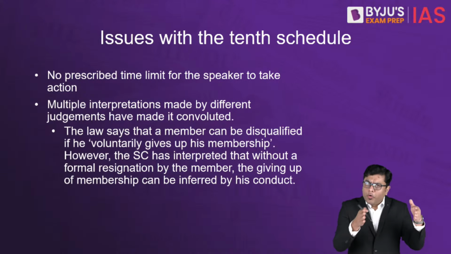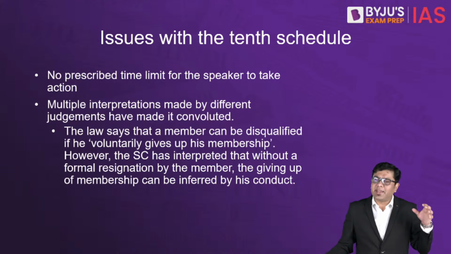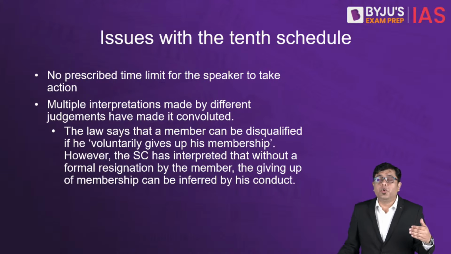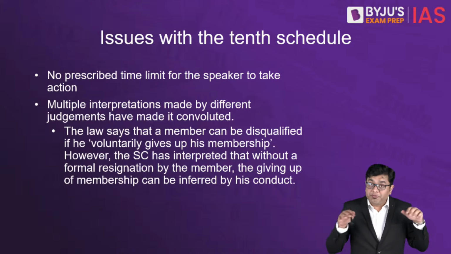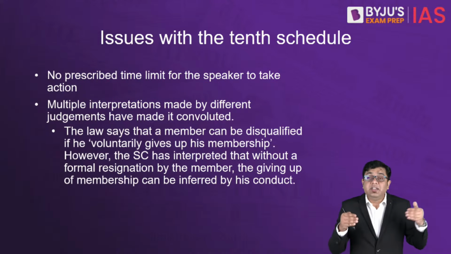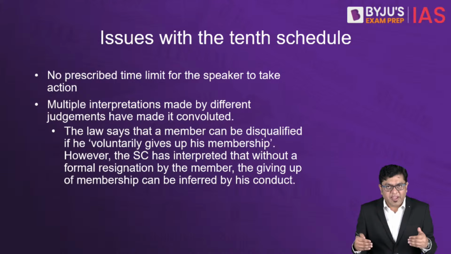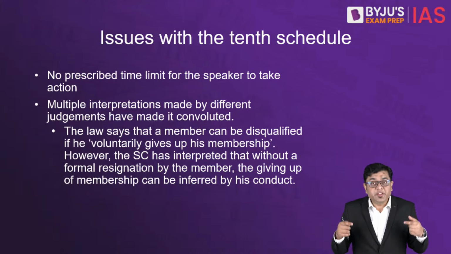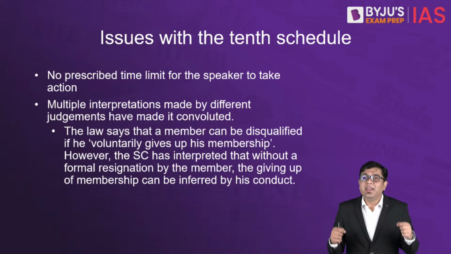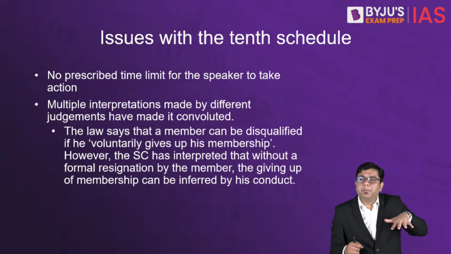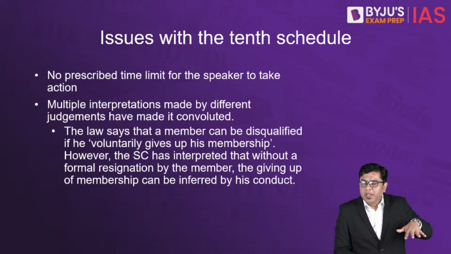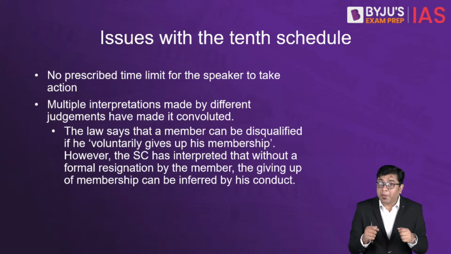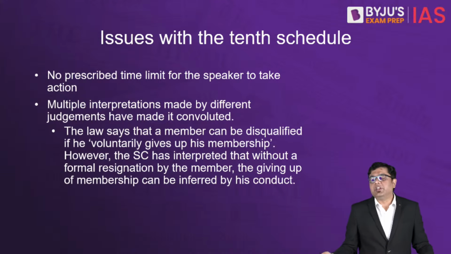And also, over a period of time since the Kihoto Hollohan case came into the picture, there have been so many various judgments given by the Supreme Court, and the judgments have been of varying degree and varying proportions depending upon the state that they are dealing with. So they cannot give the same judgment for every state. Which means now we have multiple interpretations which can be made of the judgment. Because you have multiple interpretations, that always leaves behind a big loophole which is exploited by the political parties.